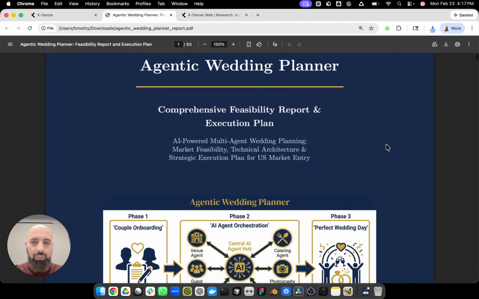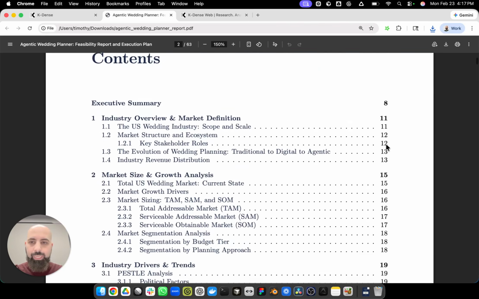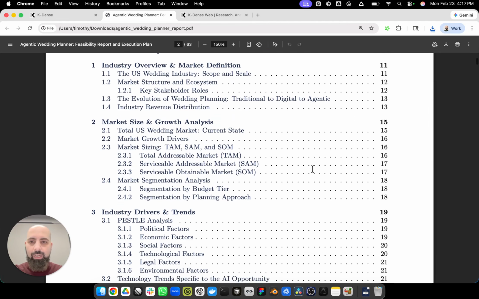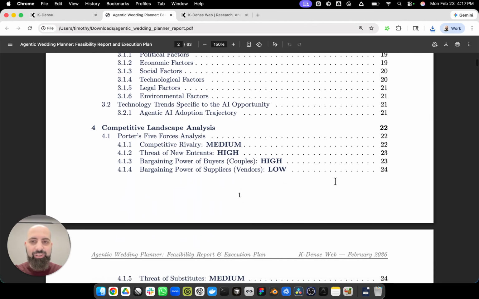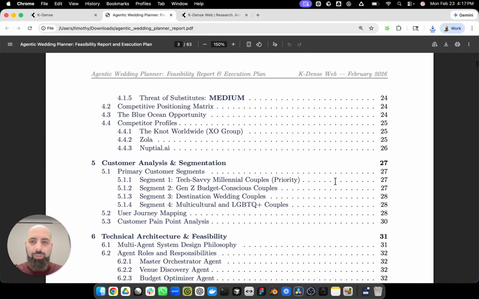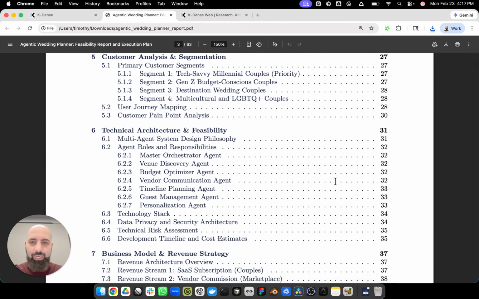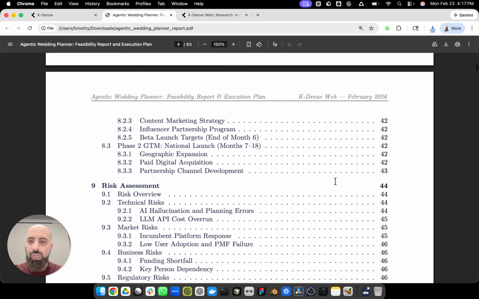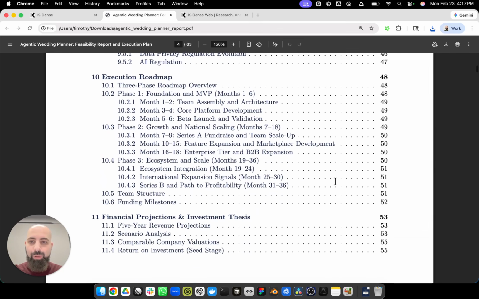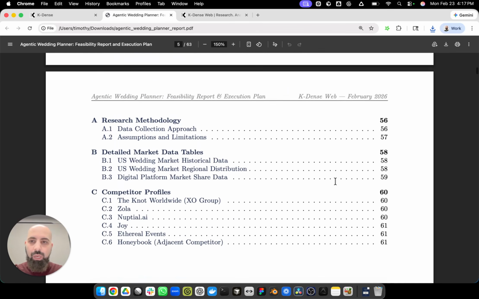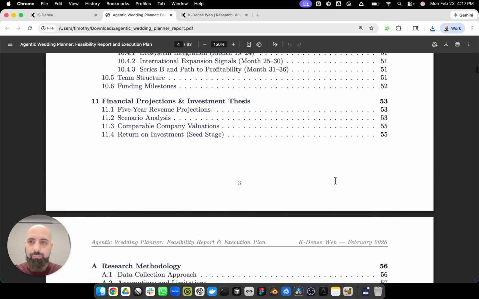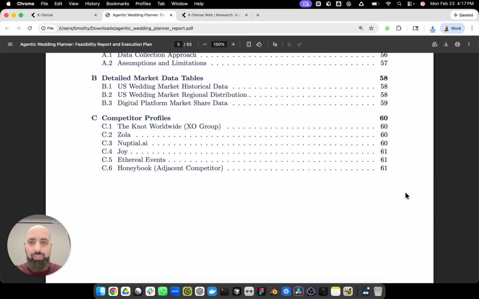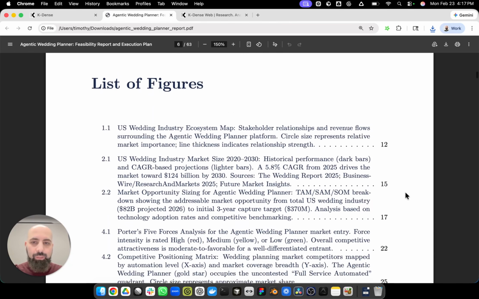Agentic wedding planner. Let's do a quick glance of the table of contents. So there's industry overview, market size, industry drivers and trends, competitive landscape analysis, customer analysis and segmentation, technical architecture and feasibility, interesting, business model and revenue strategy, go-to-market strategy, risk assessment, execution roadmap, financial projections, research methodology. This is, I think, the appendix. Yeah, appendix. So as you can see, we generated a 61-page report. Let's quickly skim through it.